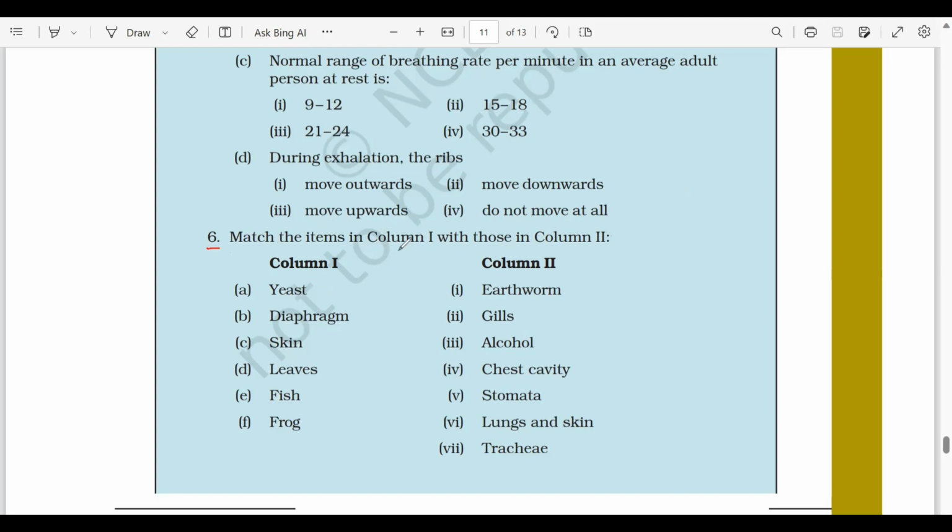In this question, we have to match the items in column 1 with the column 2. First one, yeast. So yeast produces alcohol. Second, diaphragm. Diaphragm forms the floor of the chest cavity. Skin. Earthworm breathe करते हैं through skin. Leaves. Leaves में pores होते हैं, that is called as stomata. Fishes के पास gills होते हैं. And frog, they take in oxygen both through lungs and skin.